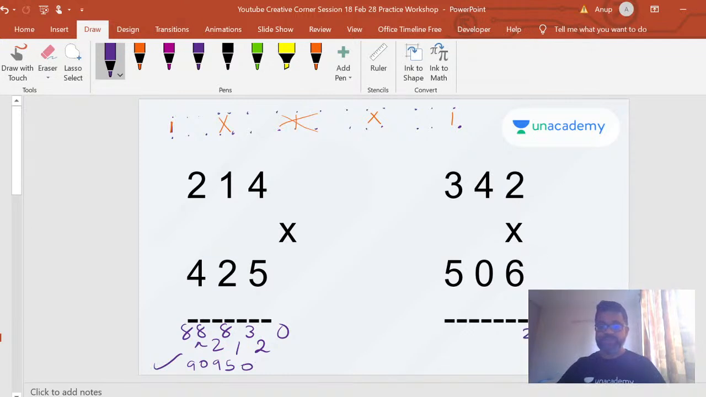2 into 6 is a 12. Next step is 4 into 6, 24, plus this will become a 0, so it's only 24. Then 3 into 6, 18, plus 10, 18 plus 10 is 28. This will become a 0. Next step is this, 3 into 0 is a 0, 5 into 4, 20, and then 1, 5.